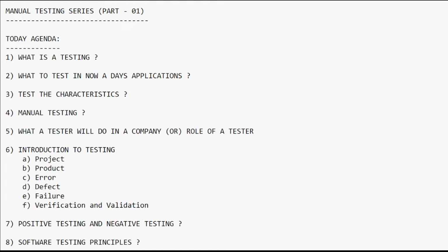Guys, if you have any queries in the middle, please ping in the live chat. I have already opened my live chat. I am expecting some live comments from your end, but I am not receiving anything. I hope you are understanding what I am telling. Please feel free to interact with me while discussing the concept, so that I get to know you are there, understanding and listening. Otherwise there is no use, I will keep on continuing telling. So if you have any queries, let me know in the live chat and I will respond accordingly. If you want me to explain it one more time, I will do that.